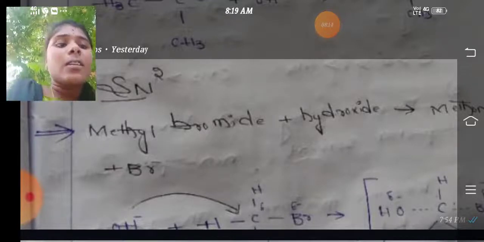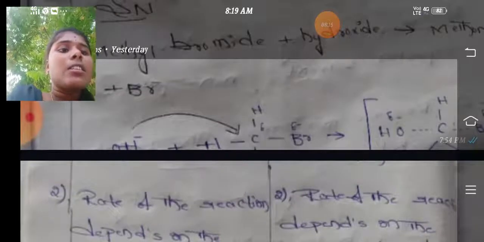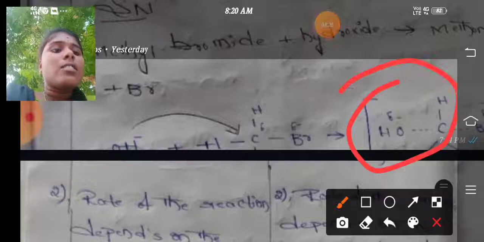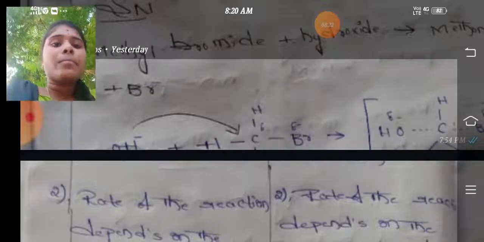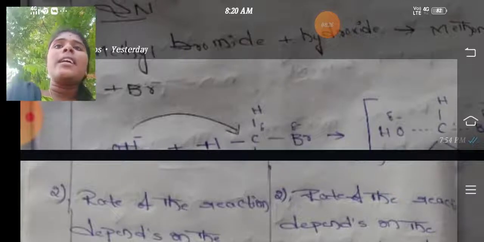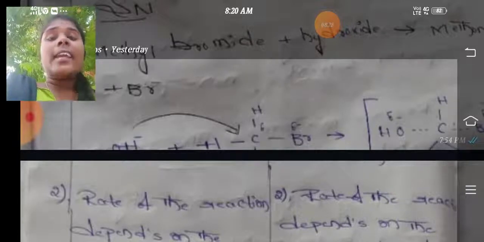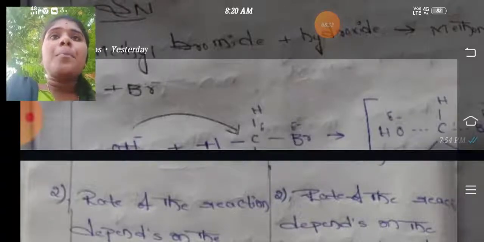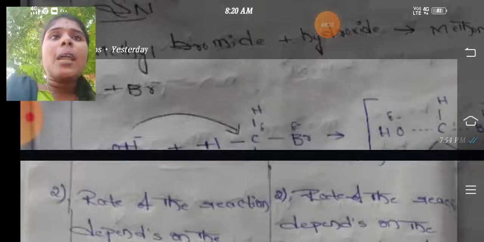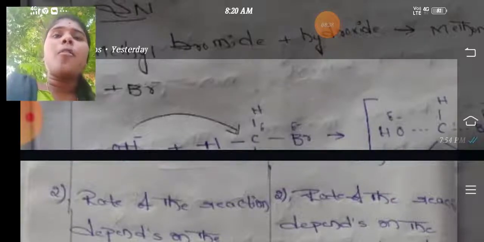Here the transition state is formed. When hydroxide ion attacks the positively charged carbon, the carbon bromide bond is partially breaking and the carbon oxygen bond is partially forming.